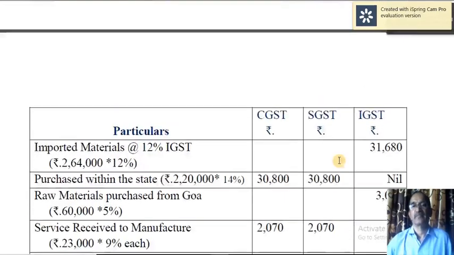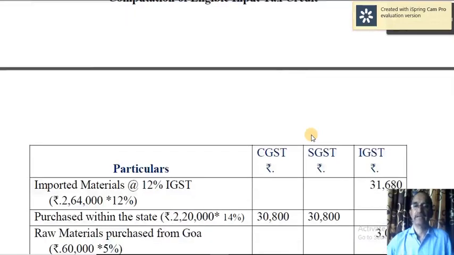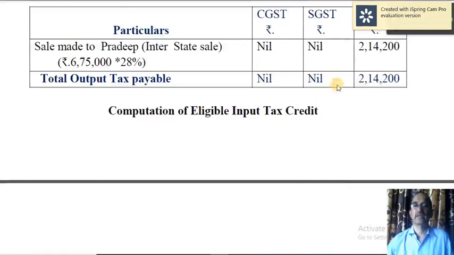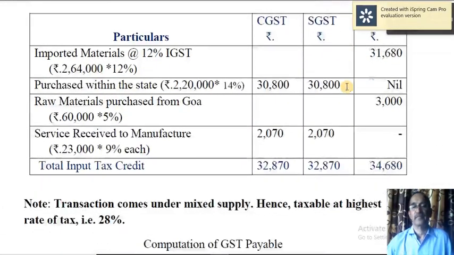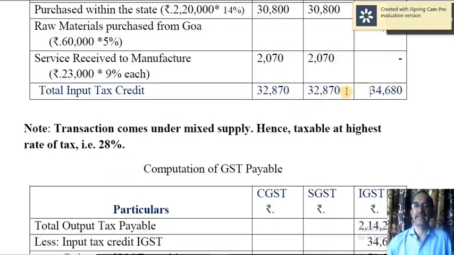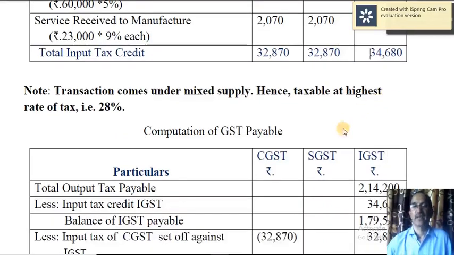Okay, now let us go for set off and calculate the net GST payable. See here, output tax liabilities 2,14,200. No output tax liability in the case of CGST and SGST. Whereas input tax credit, if you look at the previous table, is 32,870 and 34,680.